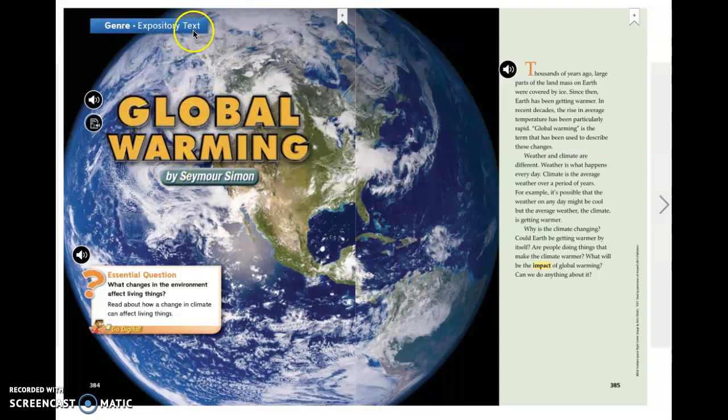It's another expository text, which is nonfiction, so this is all true. And our essential question for the week was, what changes in the environment affect living things? So we're going to read about how a change in climate can affect living things. As we read, I want you to think about asking and answering yourself questions to help you understand.